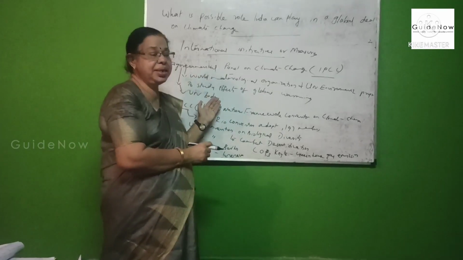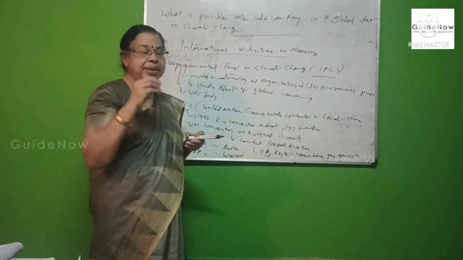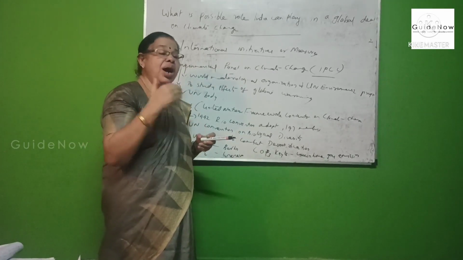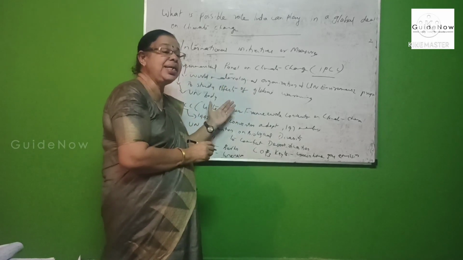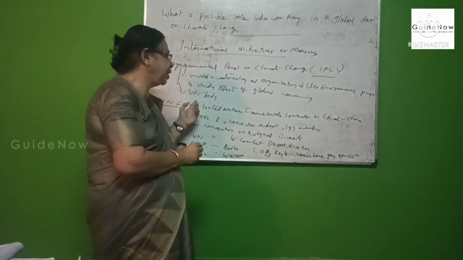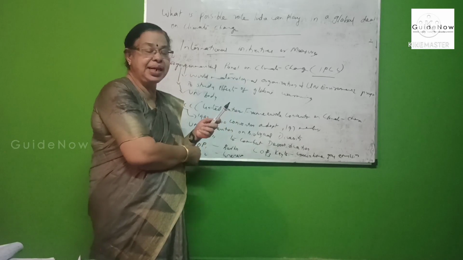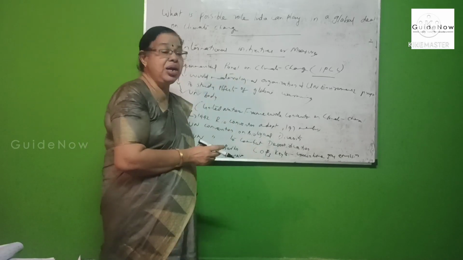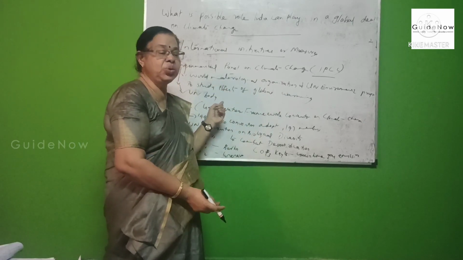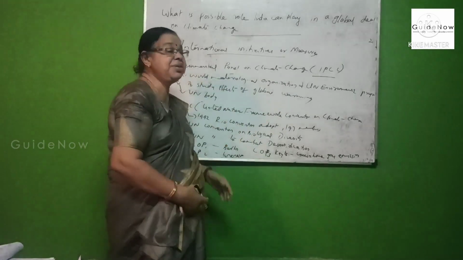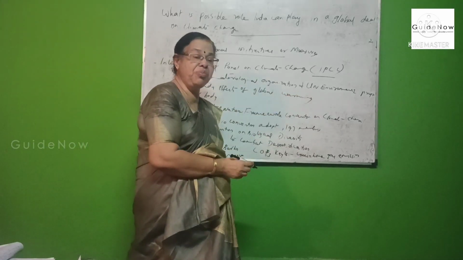Its main aim is to study the effects of global warming, that is, the important causes of global warming. An institution like the IPCC started with the help of two institutions, the World Meteorological Organization and the UN Environment Programme.